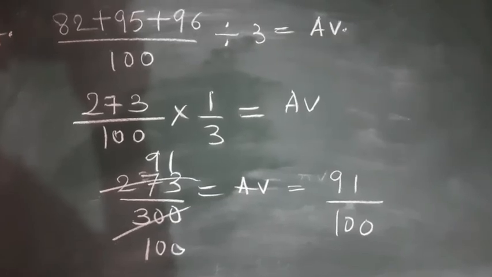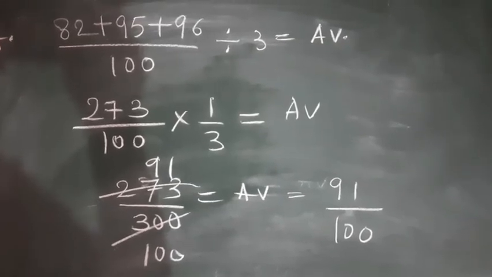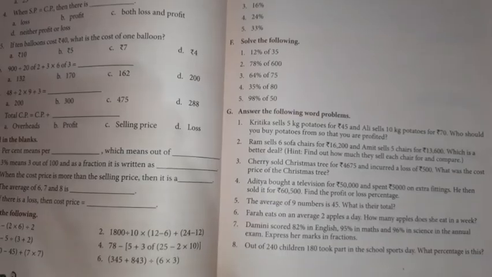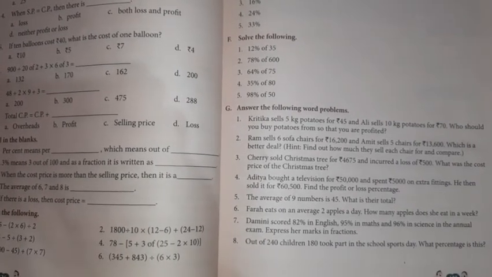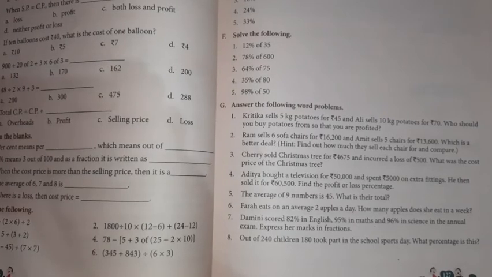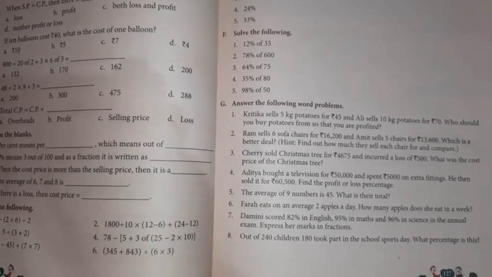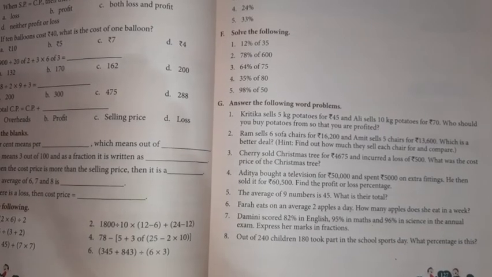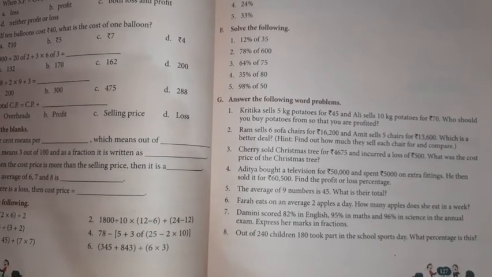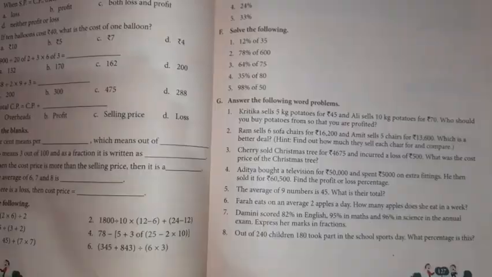Now let's move on to the last question of this exercise and of this chapter also. Students, the last question is, first of all, let me read it for you. Out of 240 children, 182 took part in the school sports day. What percentage is this? Okay, so we have to find out the percentage. It is very easy. So let's get started without wasting time.